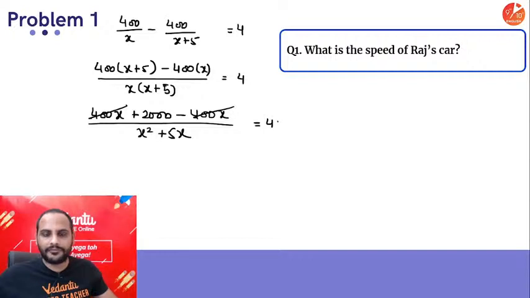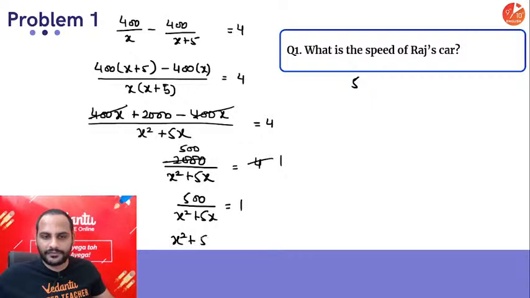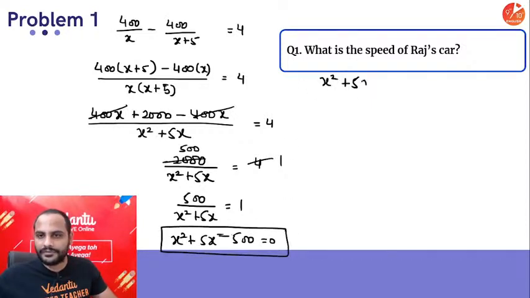If I say 4 will cancel over here, we have 2000 by x square plus 5x is equal to 4. I can say 4 ones are, and it will be 500 times. So finally you have got 500 by x square plus 5x is equal to 1. Cross multiply, you will get x square plus 5x into 1, minus 500 equal to 0. This is your equation: x square plus 5x minus 500 equal to 0.